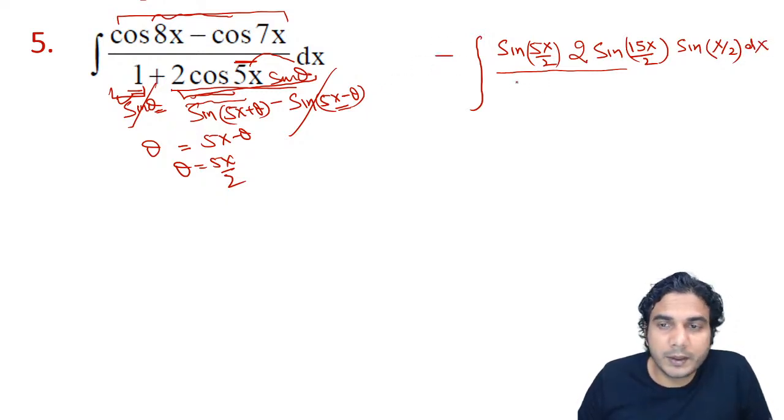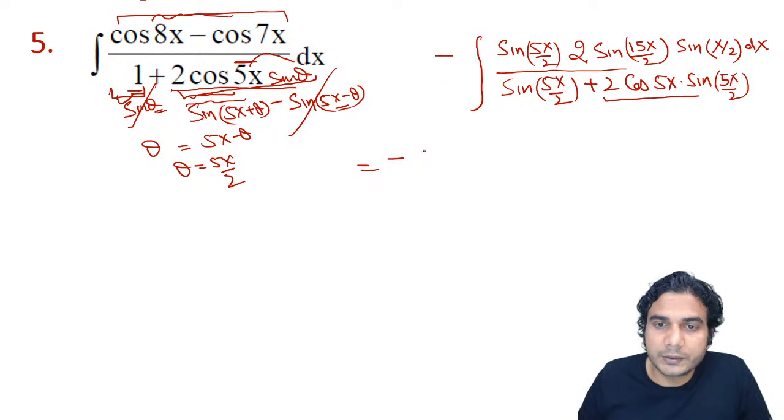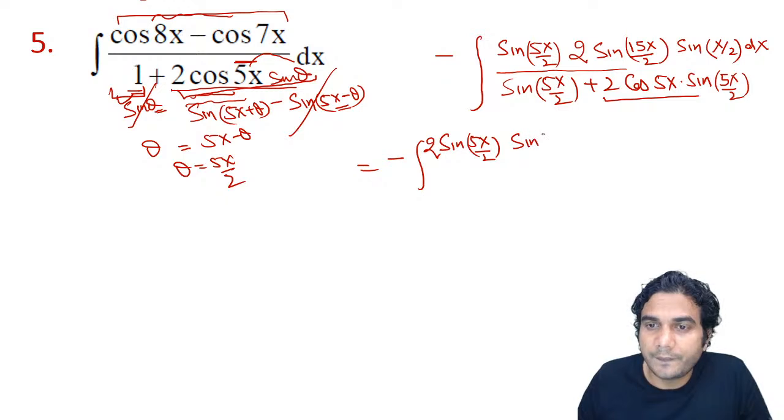Now in the denominator, what are you going to get? Although I have simplified it here, I'll write it again. Sine of 5x by 2 plus 2 times cos 5x into sine 5x by 2. In this, we are going to apply the formula. So I'll write it again: minus integral of sine 5x by 2, write all the terms as it is, sine 5x by 2, write 2, and sine 15x by 2 into sine x by 2.